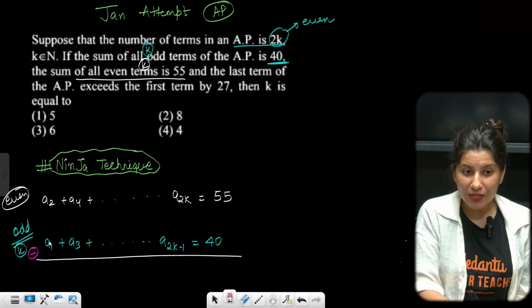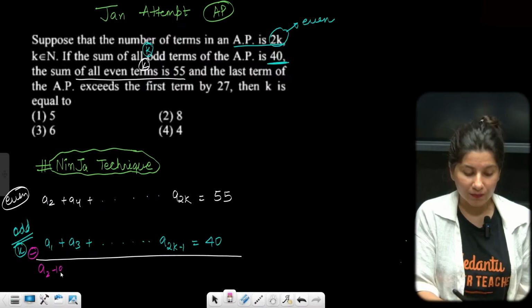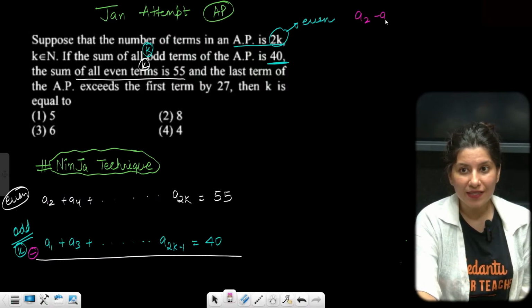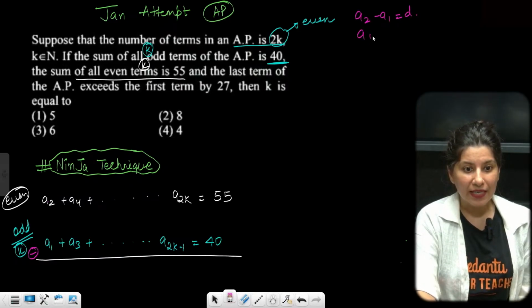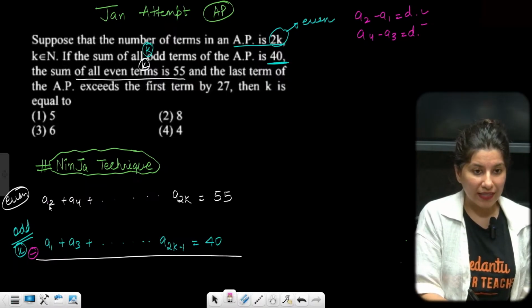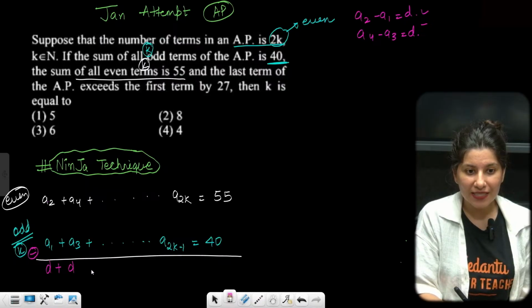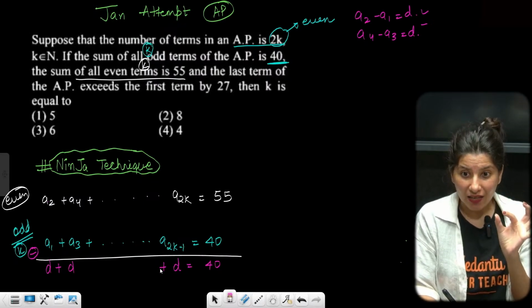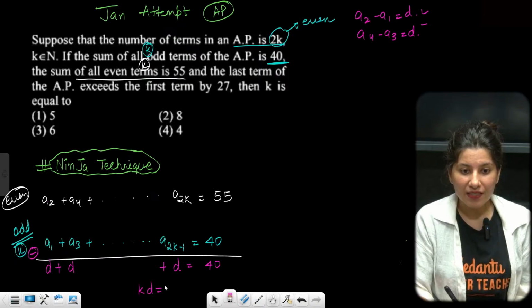Because A2 minus A1 is the common difference, A4 minus A3 is also the common difference, and so on. These are two consecutive terms, so the difference is D plus D, and A2k minus A2k-1 is also D, which equals 55 minus 40. Can you see this is the sum of k common differences? So kD is equal to 15.